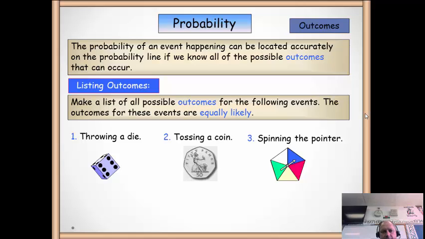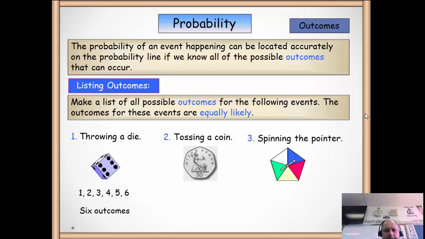The first one here, we're throwing a die. So we say what can happen. We can get the numbers 1, 2, 3, 4, 5 or 6. We say the outcomes for the event of throwing a die are all equally likely, a very common phrase used in probability.